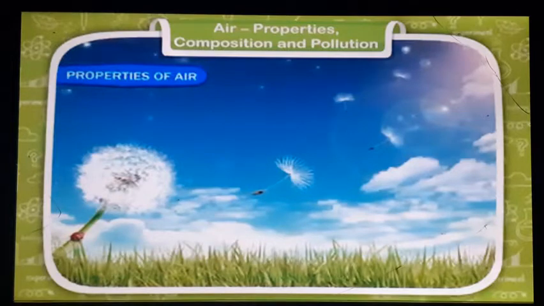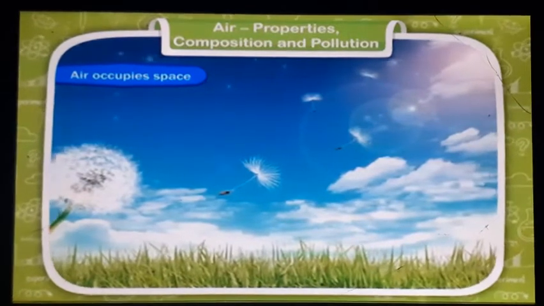As we all know, air is present everywhere and we can't think of a place without air. Air is also needed for burning, and air is a mixture of gases like oxygen, nitrogen and carbon dioxide. Now in this chapter we will learn about the properties of air and how air is polluted. So let's start.